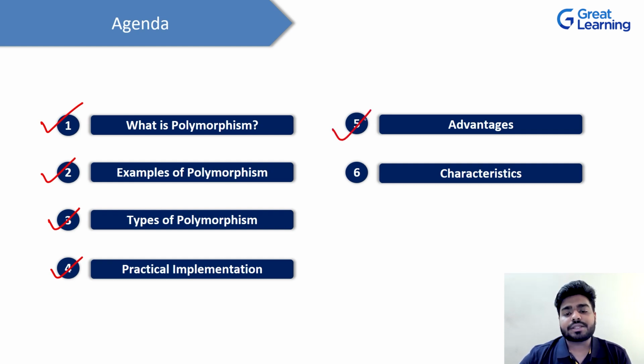The next topic is the advantages. Obviously, if you're learning something, you should know that concept's advantage, right? What is the advantage of that particular concept which you're using? And the last is your characteristics. So we are going to understand the different characteristics of using the polymorphism concept in your programming, right? So let's get started with the very first topic, which is what is polymorphism.